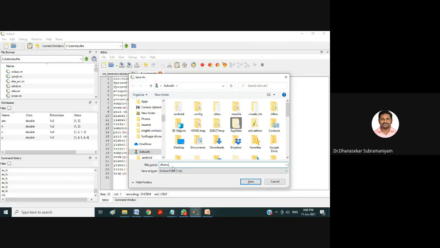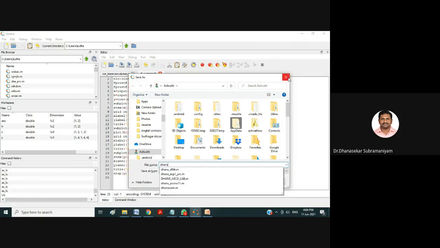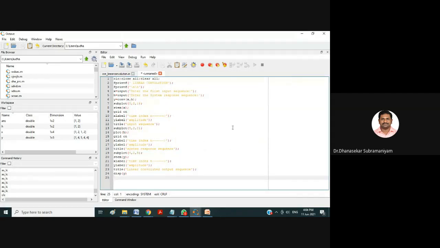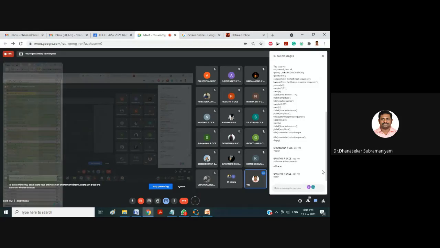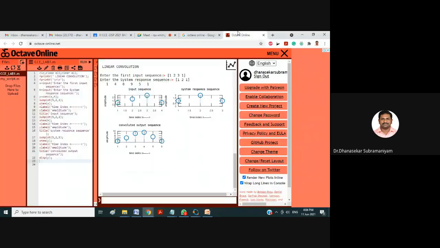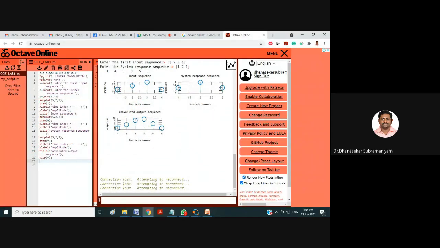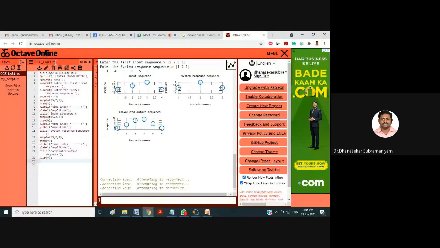Is it clear, Gayatri? You just see whether in the save as type you are getting the Octave files or not. If you are not getting the Octave files, save your name with .m. The same thing applies for online also. Your script file, that is nothing but your Octave code, will be saved in the form of .m.